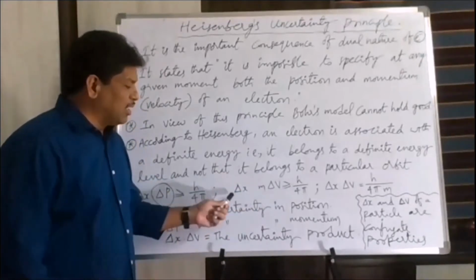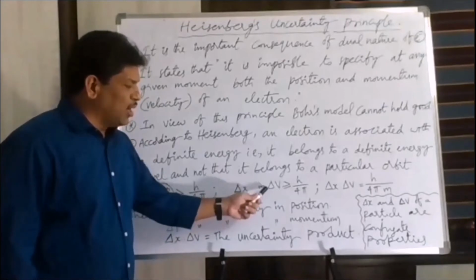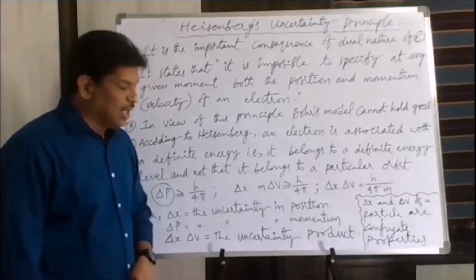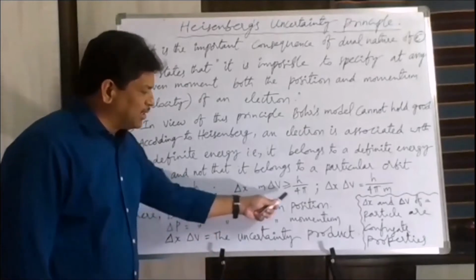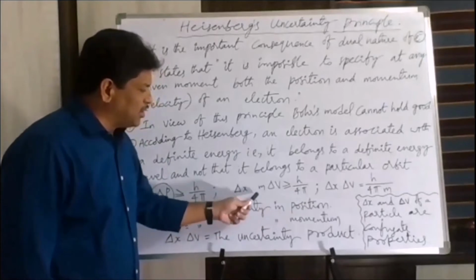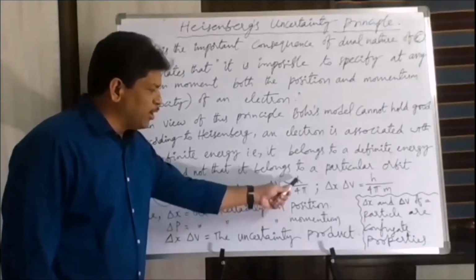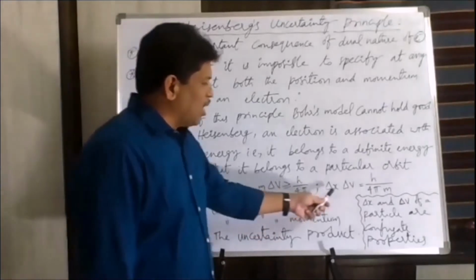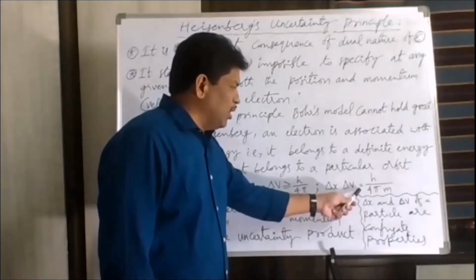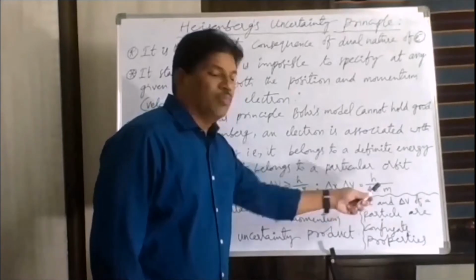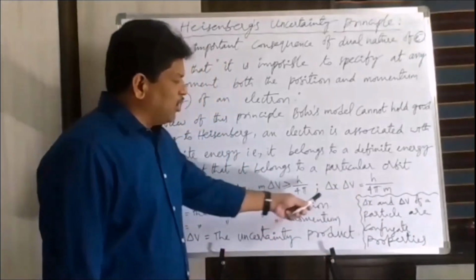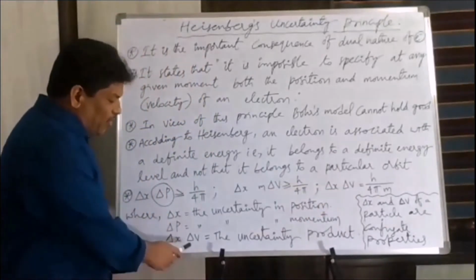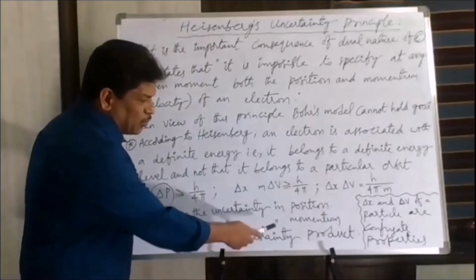So we have taken delta x times mass times delta v, where delta v is the uncertainty in velocity of the electron. If we take the mass to the other side, we get delta x times delta v equals h by 4 pi m. The product of delta x and delta v is called the uncertainty product.